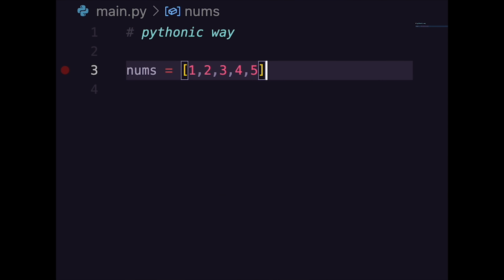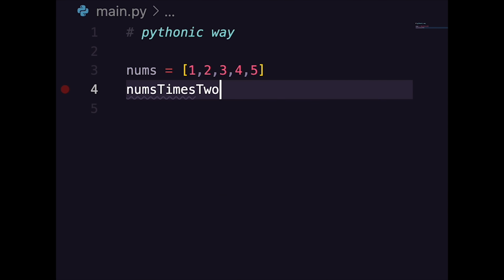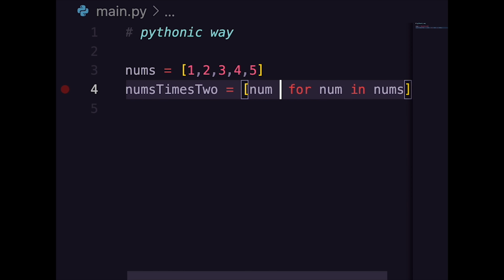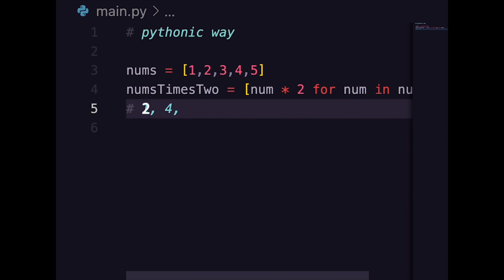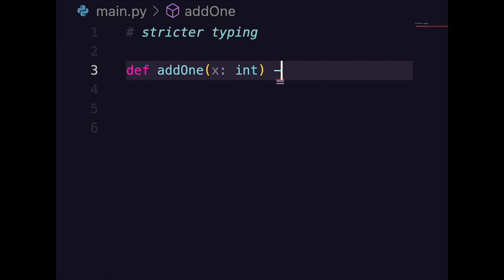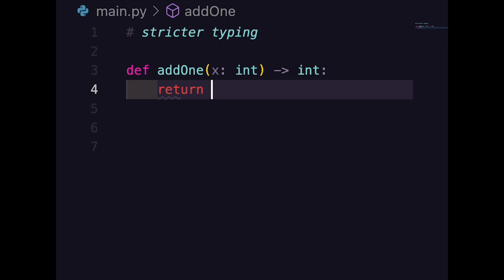Alright, so there's a Pythonic way of doing things. One of these things are called list comprehensions. This is what I'm doing here on line 4. And all the values will now be multiplied by 2. We can type values in Python by using the colon for parameters and then the arrow for return types.